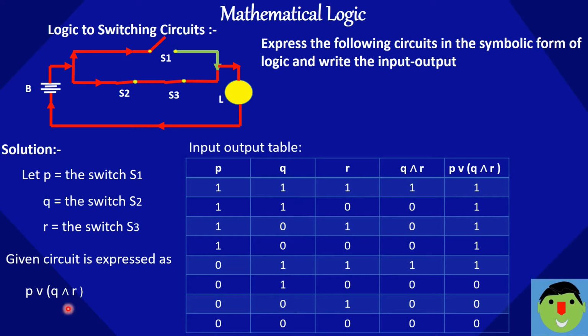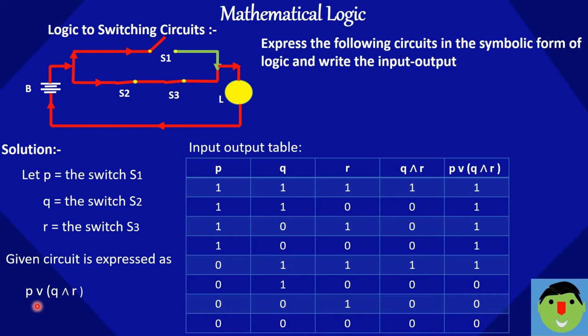So the connective is AND, which means both should be on, then only the lamp will be on. So Q and R, both should be on, then only the lamp will glow. So 1 and 1 is 1, and the others are 0.